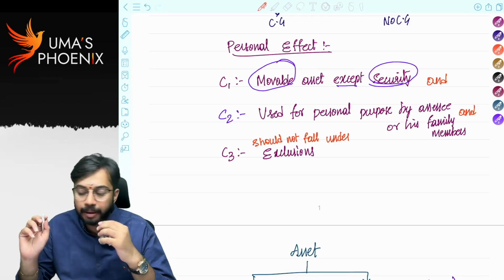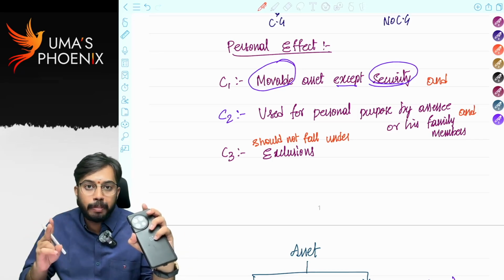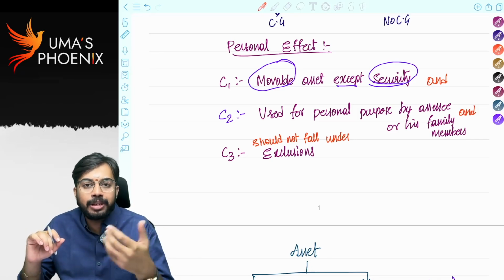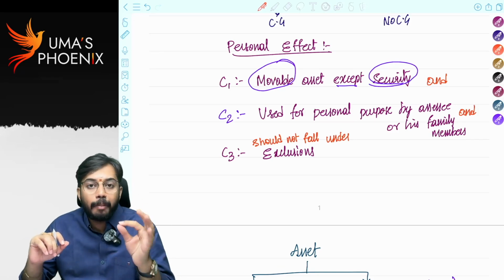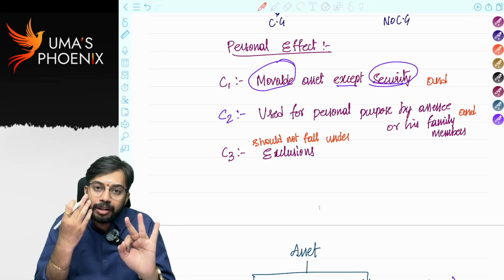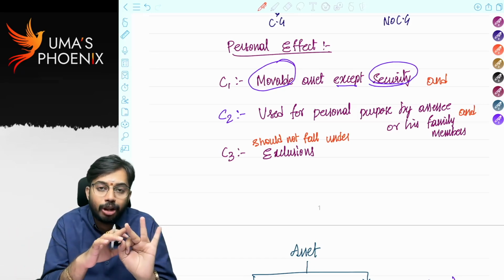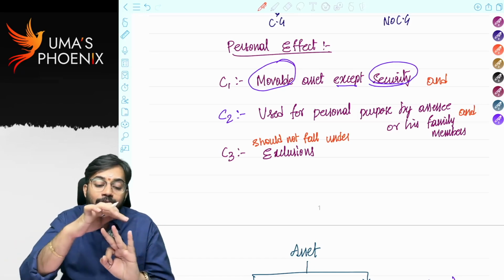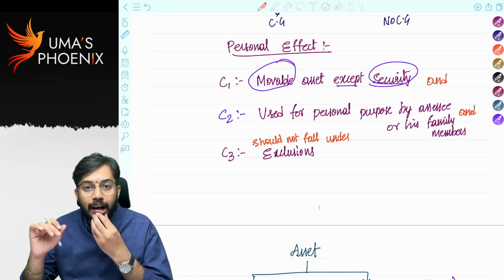I will tell one example. Let's say I am carrying two mobiles. One mobile I am using for my official purposes, business purpose. One mobile I am using for my personal purpose. So whatever the mobile that I am using for my personal purpose is there, mobile is a movable asset. I am using that mobile for my personal purpose. Mobile is not a jewelry. Mobile is not excluded from personal effect. Why? Because mobile is not a jewelry. Mobile is not a drawing. It is not a painting. It is not a work of art. So as all the three conditions are satisfied, my mobile is a personal effect. It is not a capital asset. Are you able to understand?